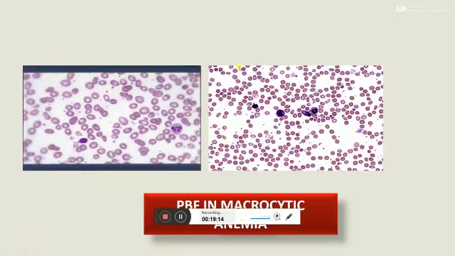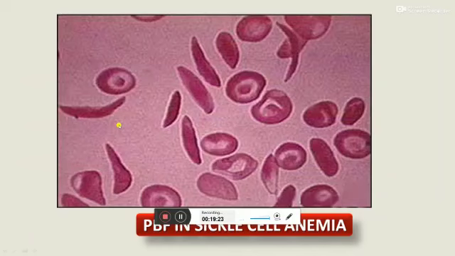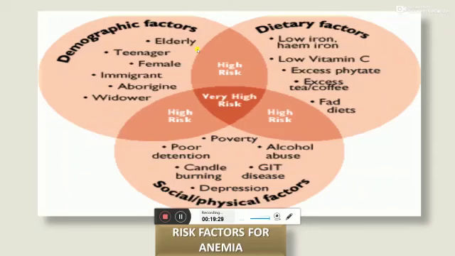Picture of macrocytic anemia, in which, when compared to a normal small lymphocyte, RBC size is increased. This is a picture of sickle cell anemia containing sickle-shaped RBCs. Risk factors for anemia: there are three risk factors for anemia.